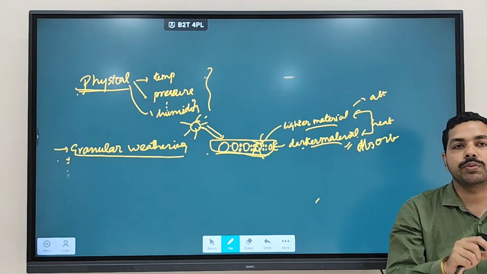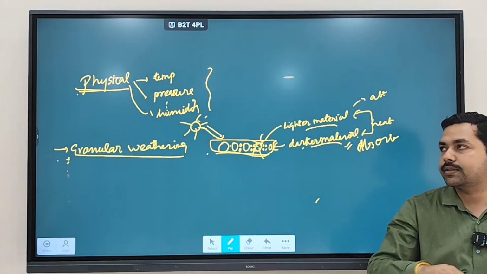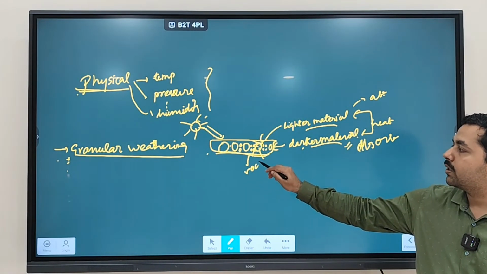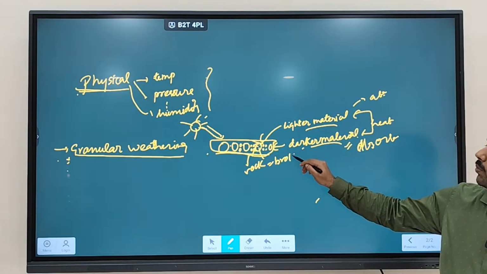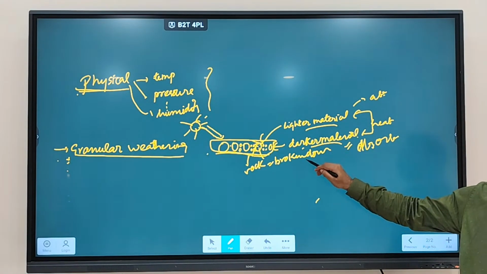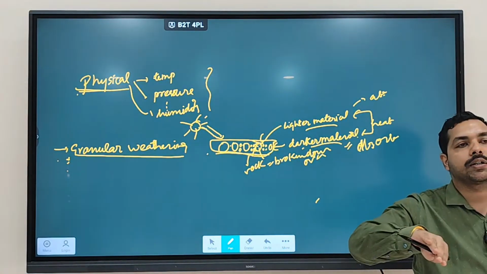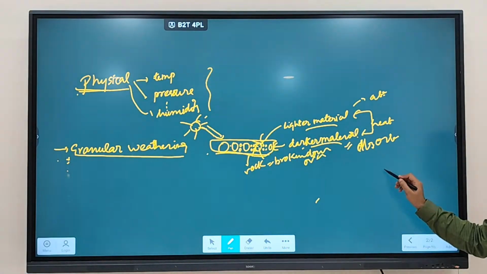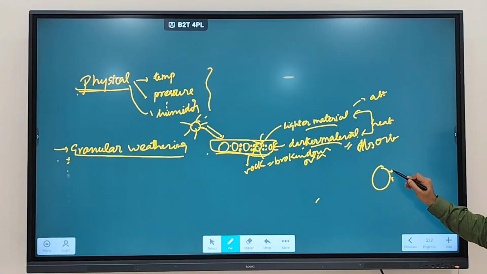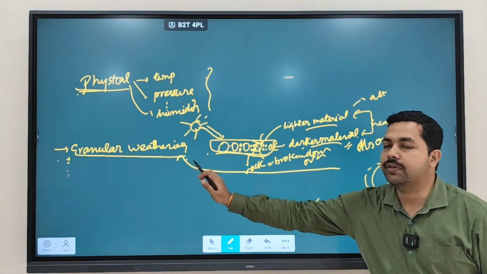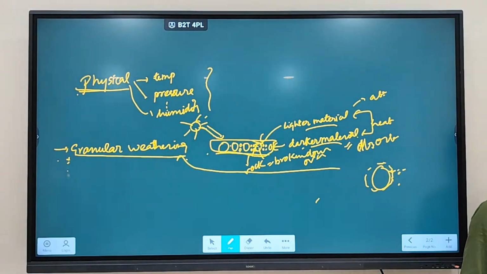This will create friction, and as a result, these rocks will be broken down over a period of time. So this continuous expansion of darker material will put pressure. This is darker material, this is lighter material. Now darker material will try to expand, but lighter material is coming in the path. As a result, you'll see breaking will happen, and this type of weathering is called granular weathering.